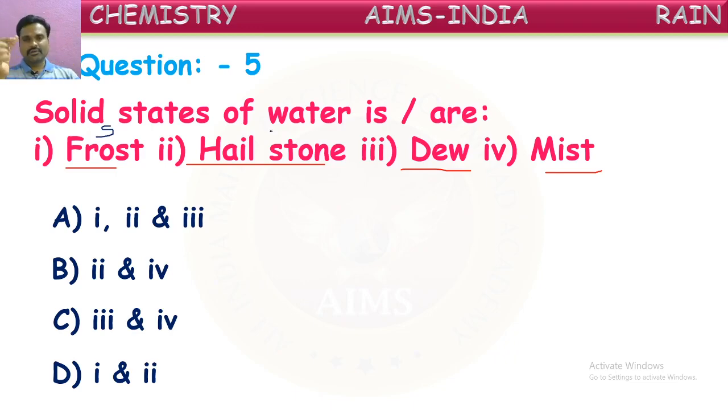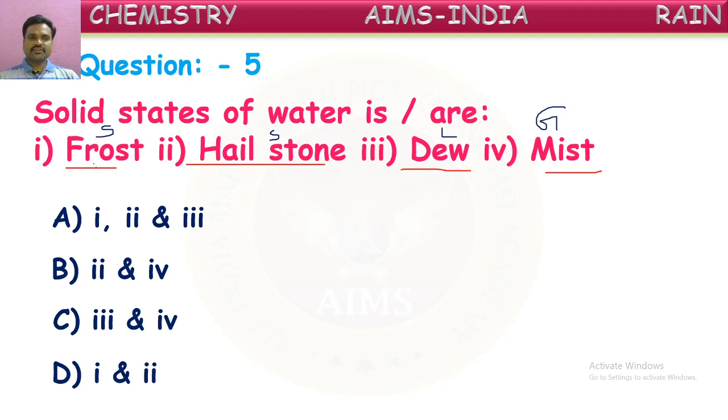Droplets of water convert into ice cubes there, ice balls. They will come down as some stones like ice stones. They will be called as hailstones. So hail is also solid form. Dew we told it is liquid form of water, and a mist is a gaseous form.